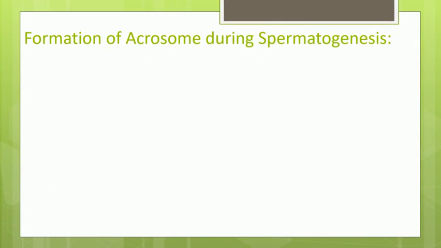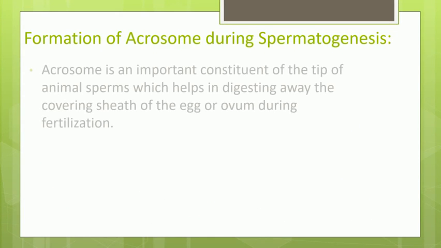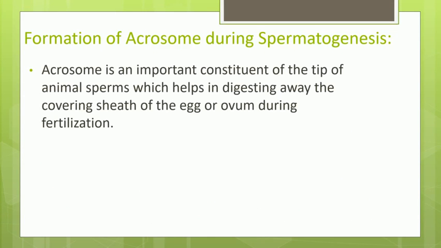Next function of the Golgi complex or Golgi apparatus is formation of the acrosome cap during spermatogenesis. So what is spermatogenesis? Spermatogenesis is a process by which sperm formation and maturation takes place. So this acrosome, where is it situated? Acrosome is a cap-like structure which is present on the tip of animal sperm. And what is the function of this acrosome?